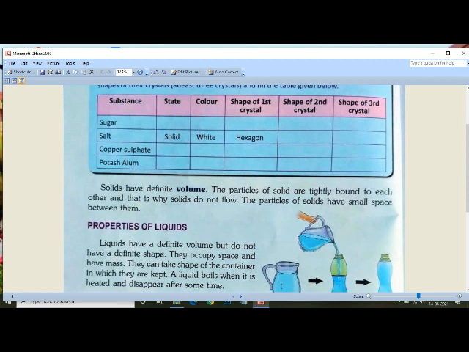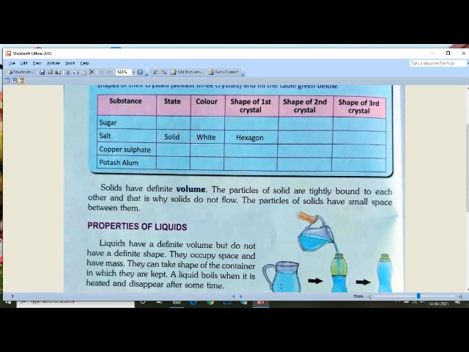Now, the thing is, solids have definite volume. What does it mean? Volume means the space occupied by an object. For example, if you keep your mobile phone on a table, it will occupy the same space, as well as if you keep the same mobile phone on your chair, it will occupy the same space. So it is written solids have definite volume. It will not change its volume according to the place.